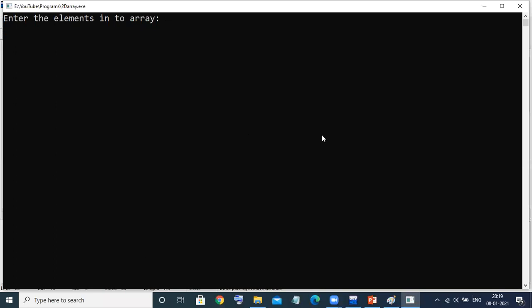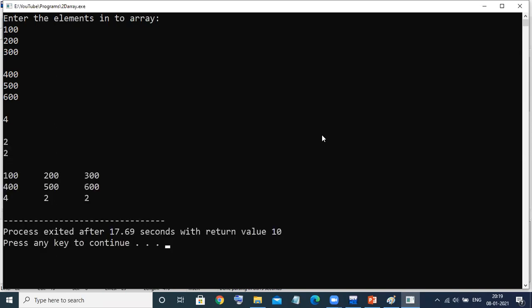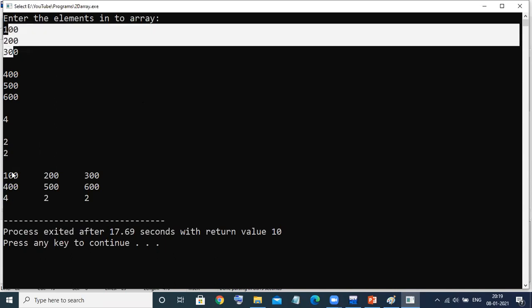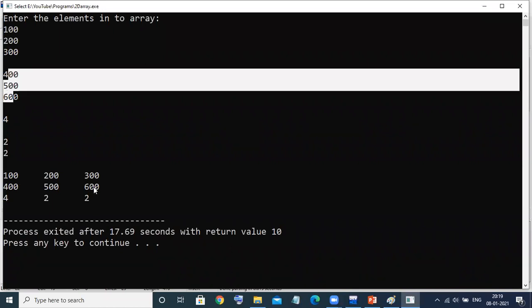Suppose this time I will enter 100, 200, 300, 400, 500, 600. See, it's taking all the values. 100, 200, 300 would be the first row. 400, 500, 600 would be the second row.